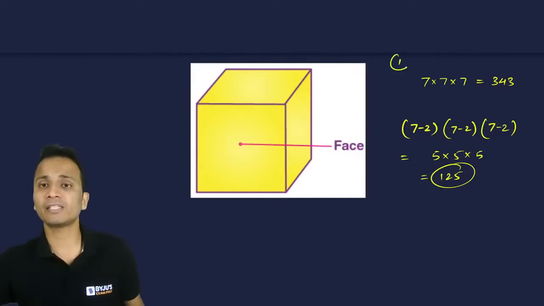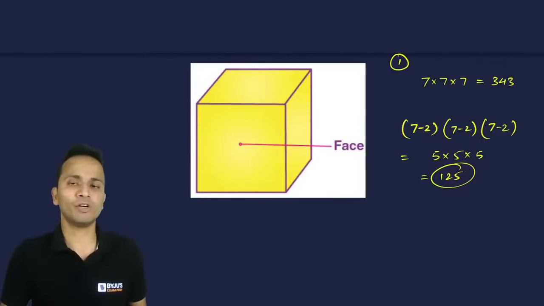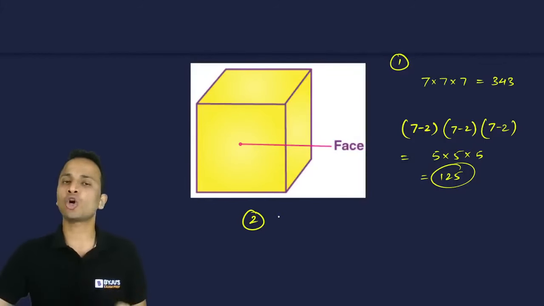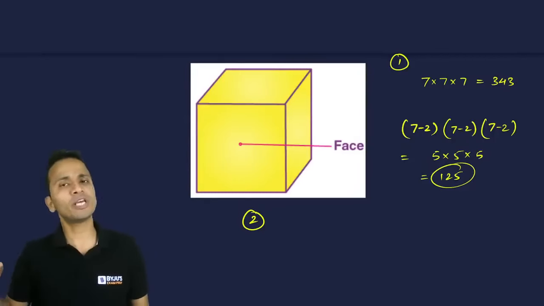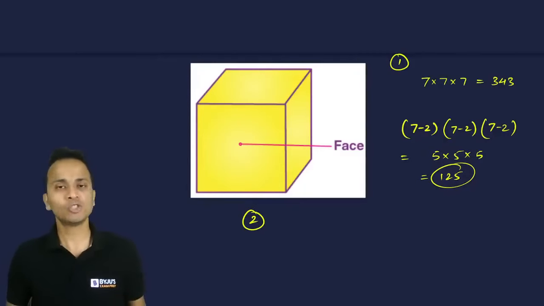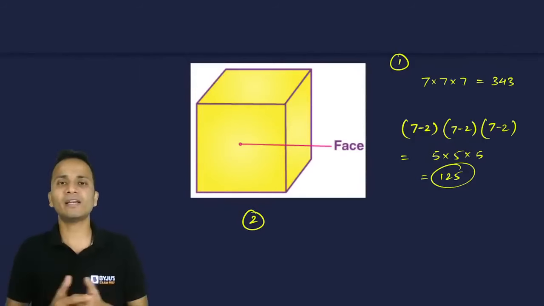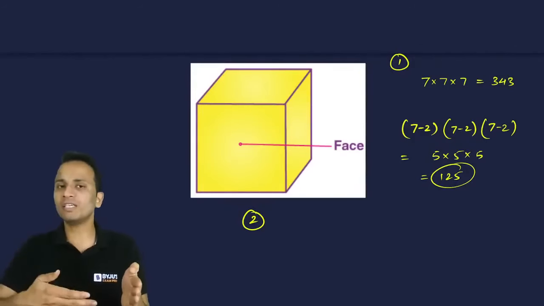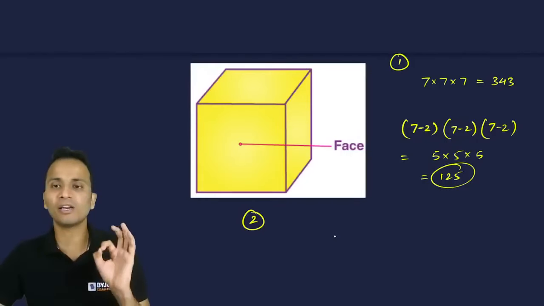But this was the case when the cube was not kept at the corner of a room. In our case, the cube was kept at the corner of the room. So 3 of its faces are already covered by the wall, and only 3 faces were painted. So what do we have to do now? We don't have to remove 2 layers. We don't remove layers from both left and right. So I'll remove 1 layer from the left, 1 layer from the front, and 1 layer from the top. So from every direction, 1 layer is removed.